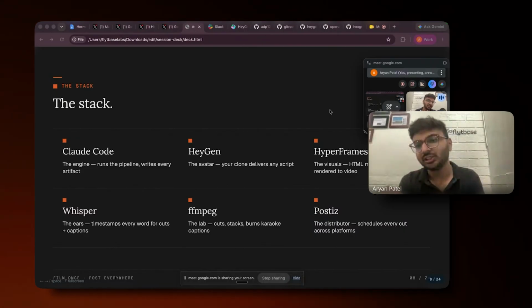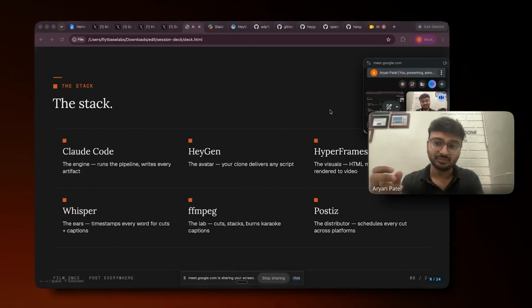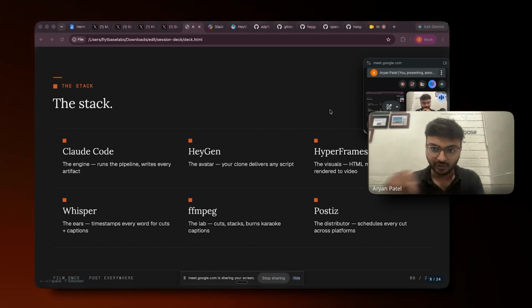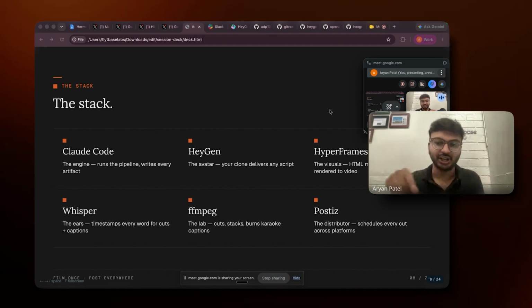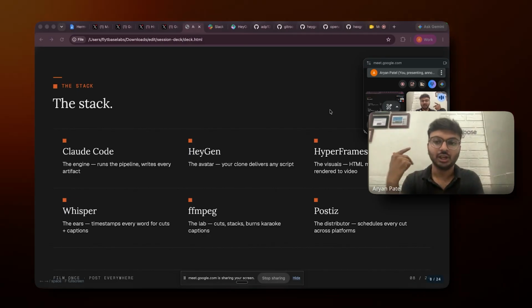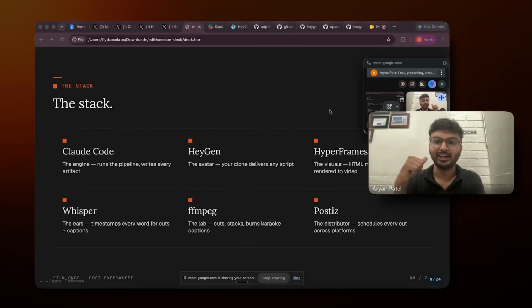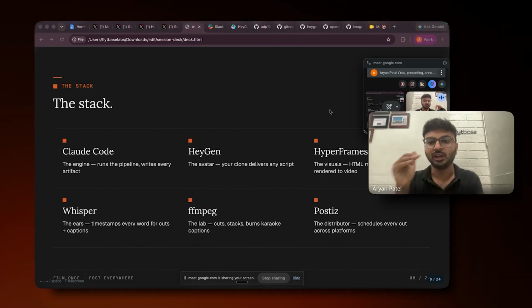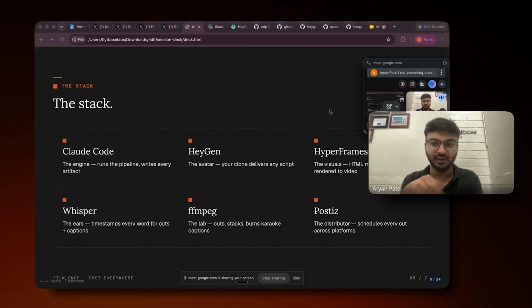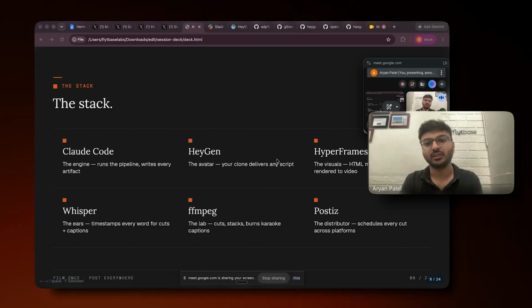Next is Postiz. Postiz is again an open source repo, which is an alternative to Buffer. If you have used Buffer, Buffer is basically a social media scheduling tool. You can connect all your social media like LinkedIn, Instagram, YouTube, and schedule your content there, and Buffer will automatically post on all the social media platforms. Postiz does all of that for you free of cost. So you don't have to pay anything for the Buffer API as well.